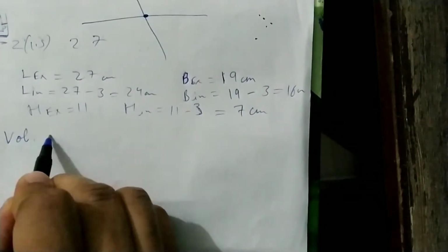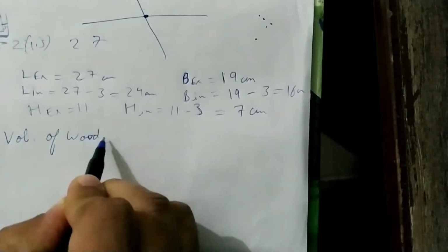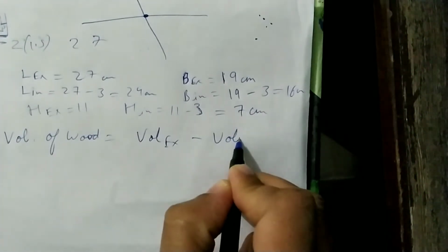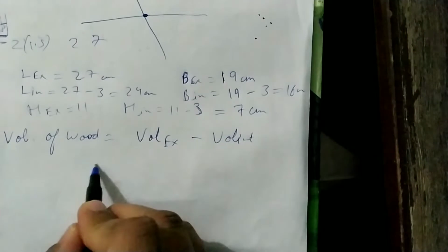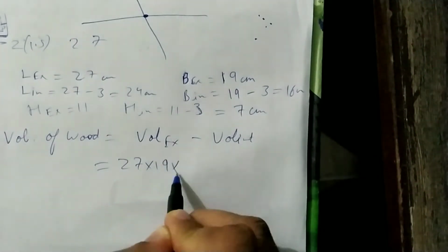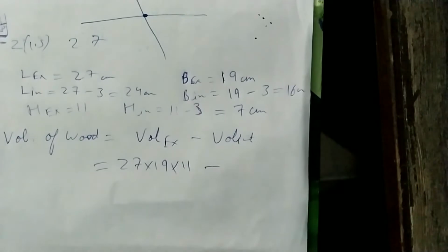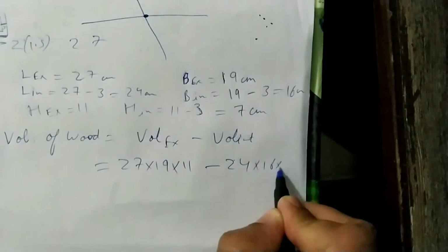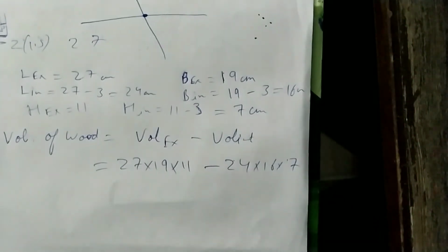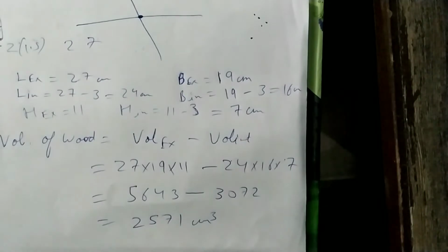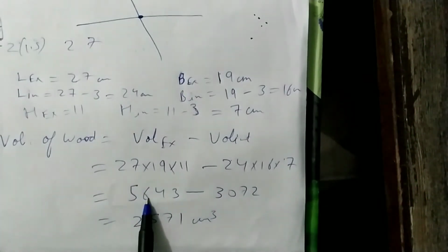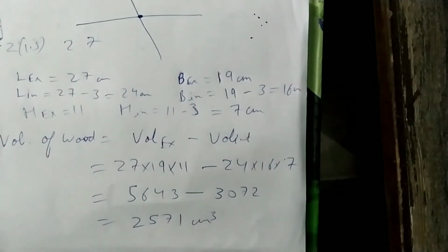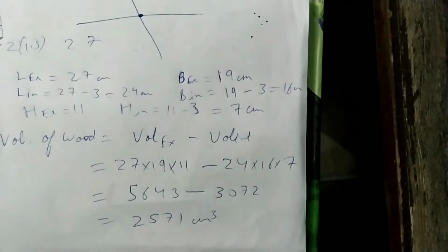Now volume of wood, that is volume external minus volume internal. Just multiply the external volume, that is 27 multiplied by 19 multiplied by 11, minus internal volume 24 into 16 into 7. So this will be 5643 minus 3072, which is equal to 2571 centimeter cube. This is your first part. Now second part.